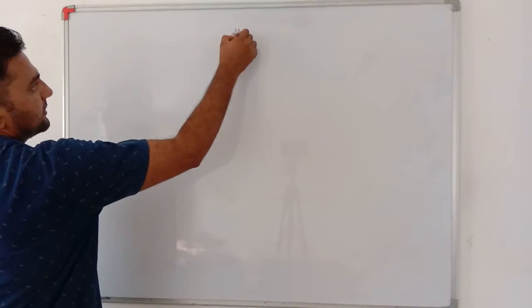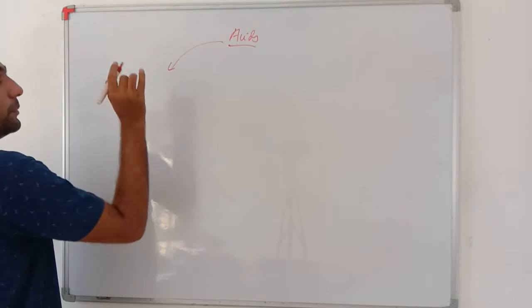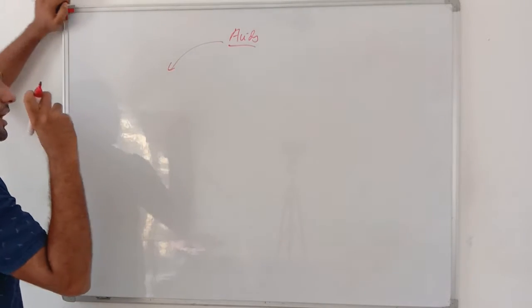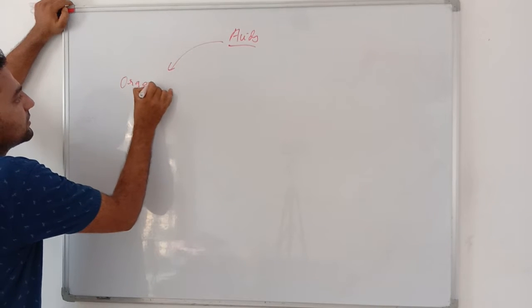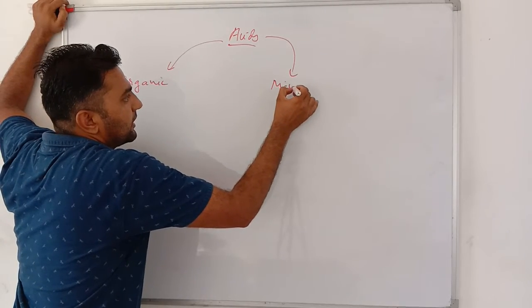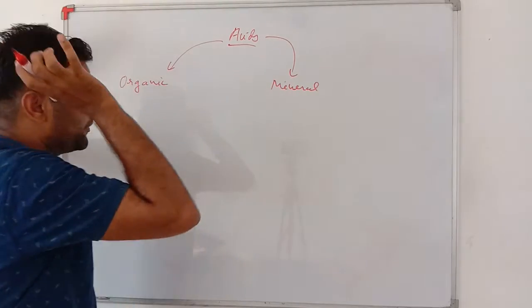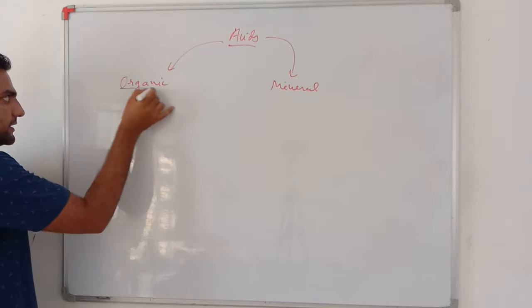So acids are generally of two categories based on the source, or from where or which place we are getting the acids. One is organic acids and another category is mineral acids. See my dear students, organic acids.